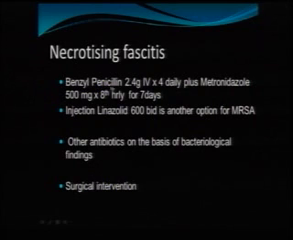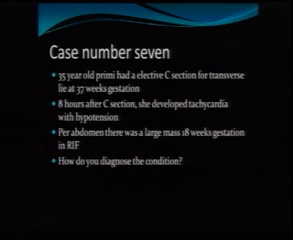Treatment, being a gram-positive organism: benzylpenicillin 2.5 grams IV four times daily, and metronidazole 500 milligrams eight hourly for 7 days. Linezolid is another option we can try, 600 milligrams BD IV, and antibiotics depending upon the bacteriological findings. And surgical intervention is very, very important, to do a proper surgical exploration and removal of the tissue, because it spreads very fast. Oh, one more case is there: a 35-year-old primi with elective cesarean section for transverse lie.